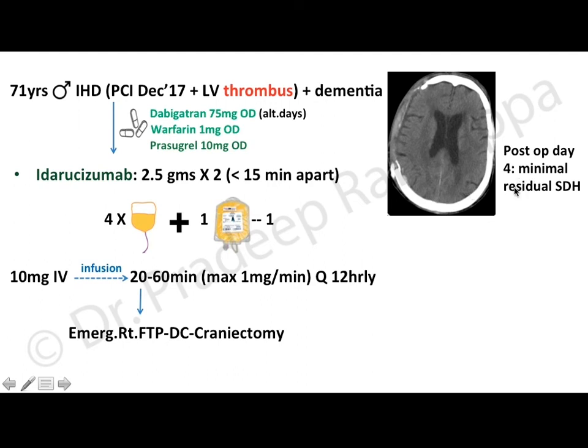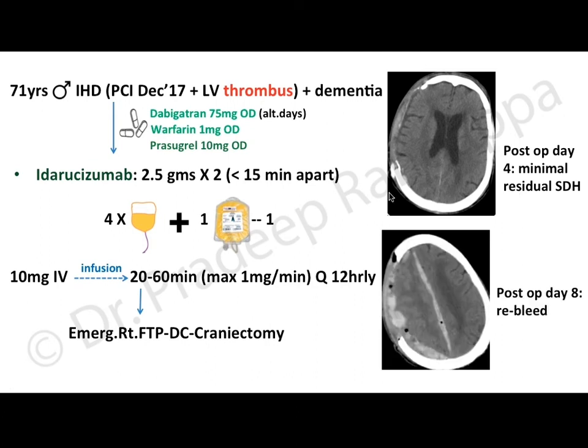But the problem with this patient is that on day 8 he developed a rebleed. The point I need to raise is, if you look at the usage of idarucizumab, it is clearly mentioned that if the patient is being subjected to surgery and there is the potential risk of rebleed, then a second dose has to be considered. So in this patient, we had not given the second dose after surgery. So you could argue whether that may have prolonged the action of dabigatran.